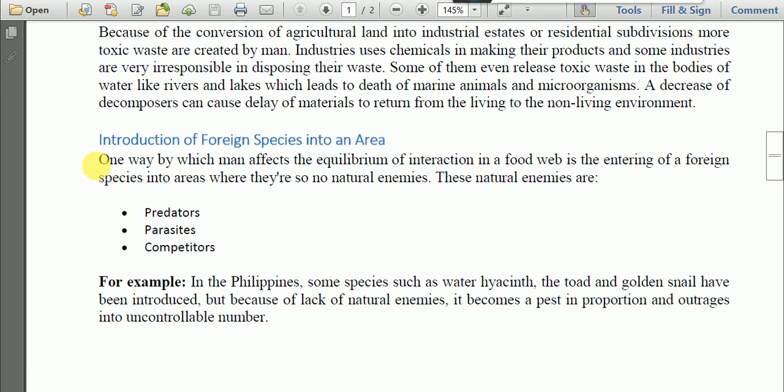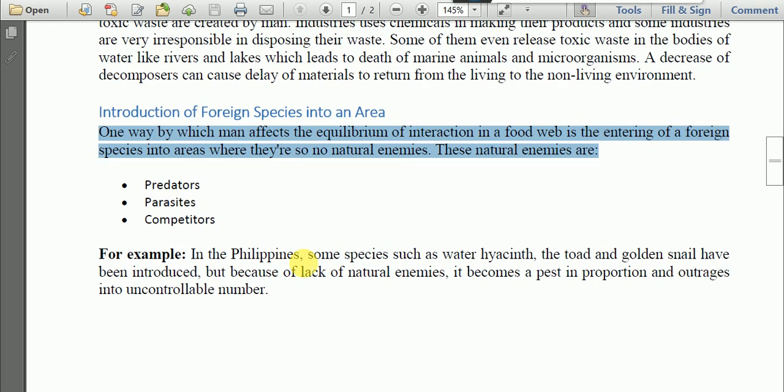One way by which man affects the equilibrium of interaction in a food web is the entering of a foreign species into areas where there are no natural enemies, and these natural enemies are predators, parasites, or competitors. So if we introduce a new species in a habitat, then ecological balance will be disturbed.